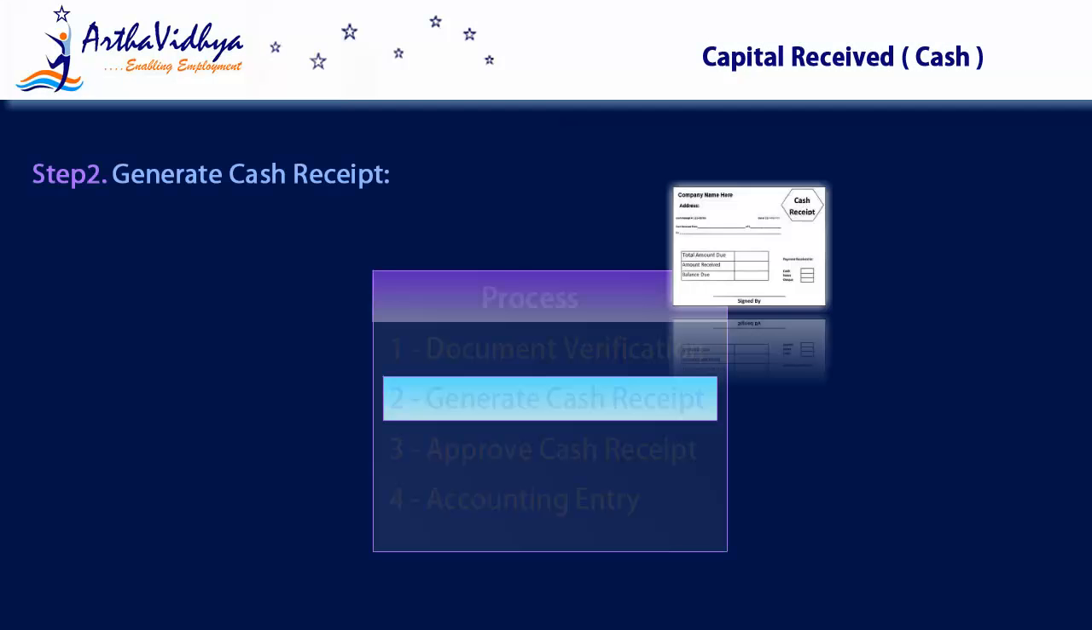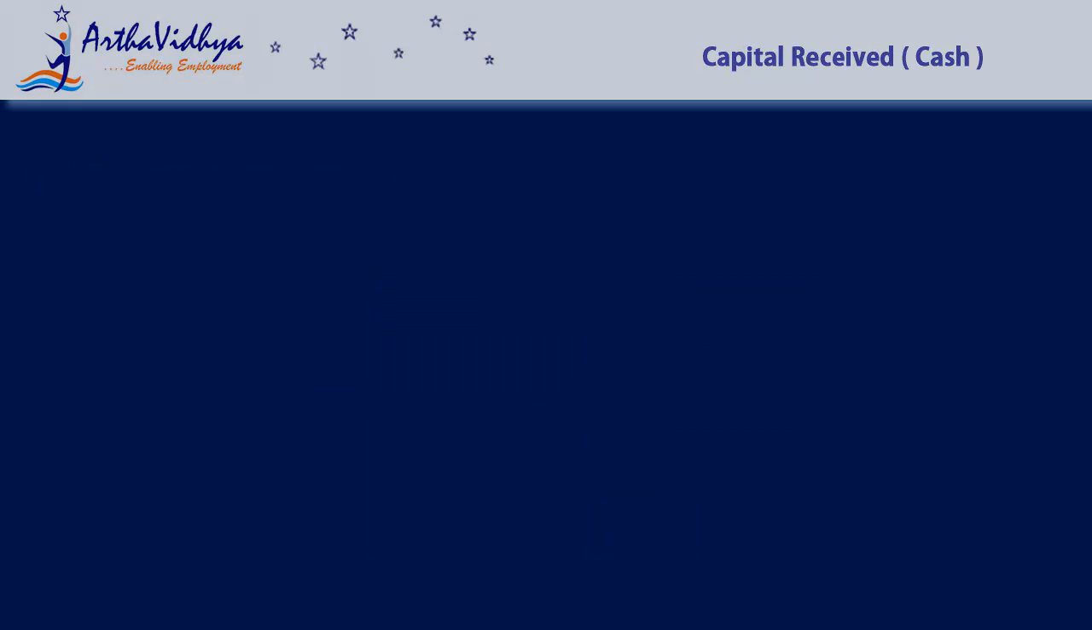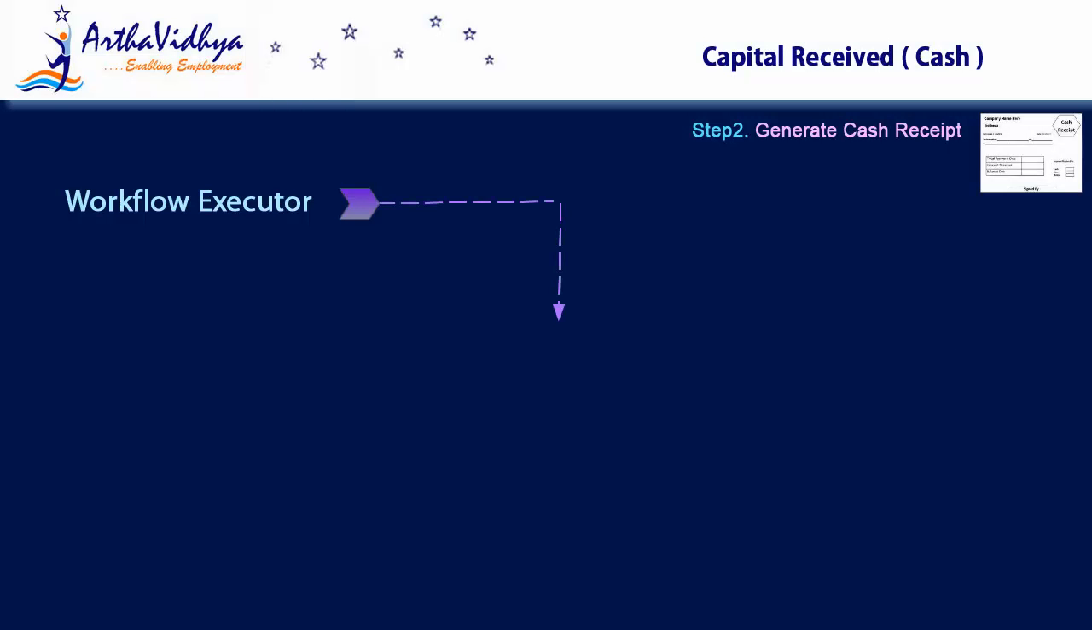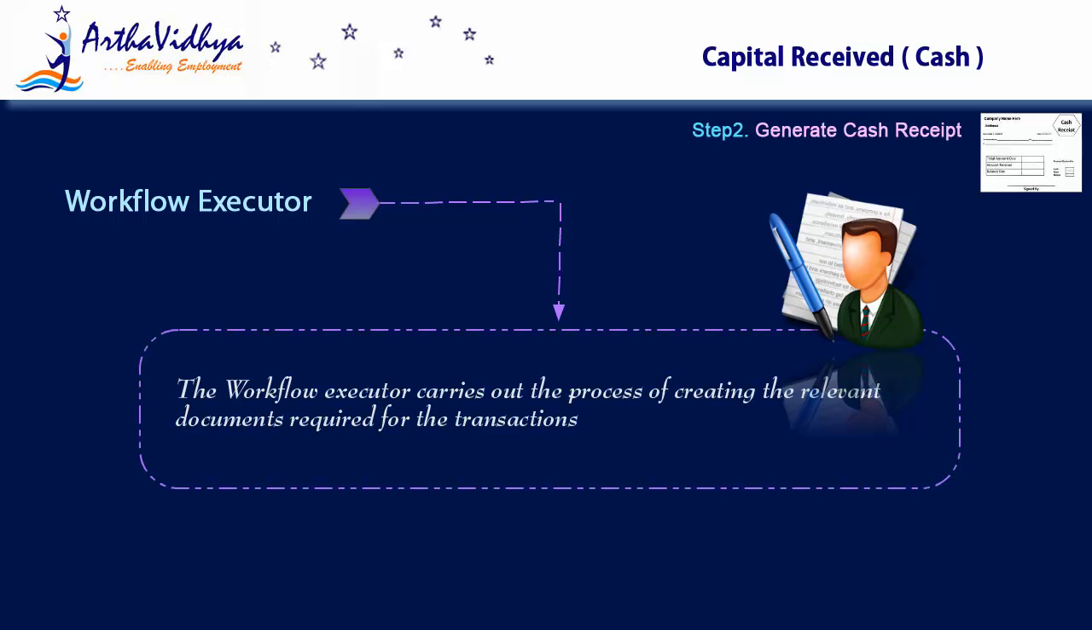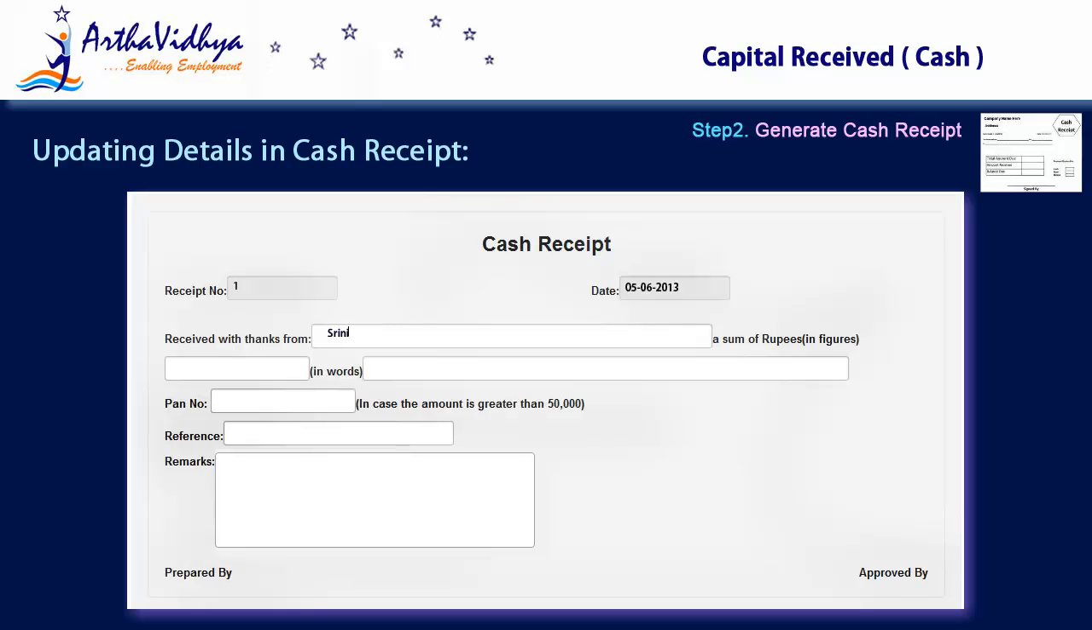Now, let's move to step 2, generate cash receipt. This step is carried out by the workflow executor. The workflow executor carries out the process of creating the relevant documents required for the transactions. The workflow executor records the details using a cash receipt form.